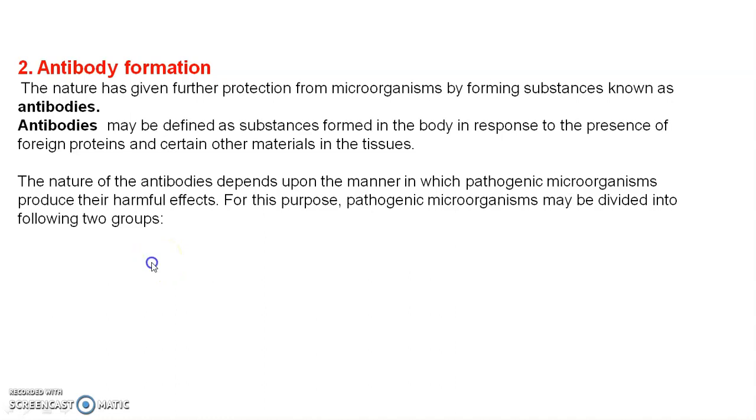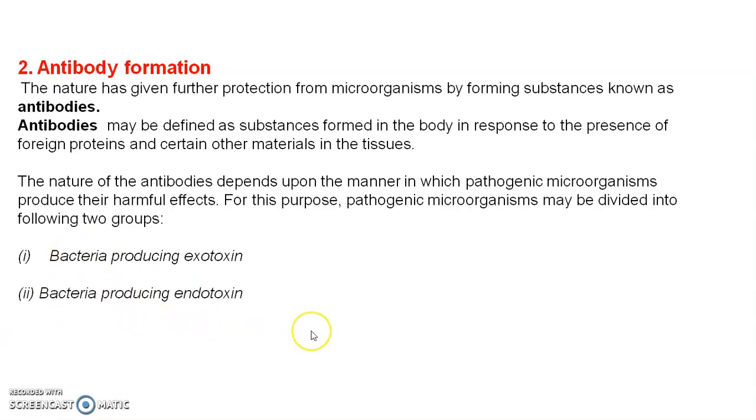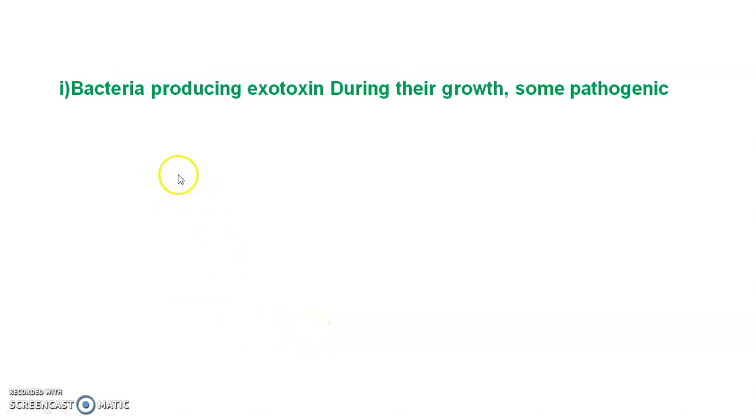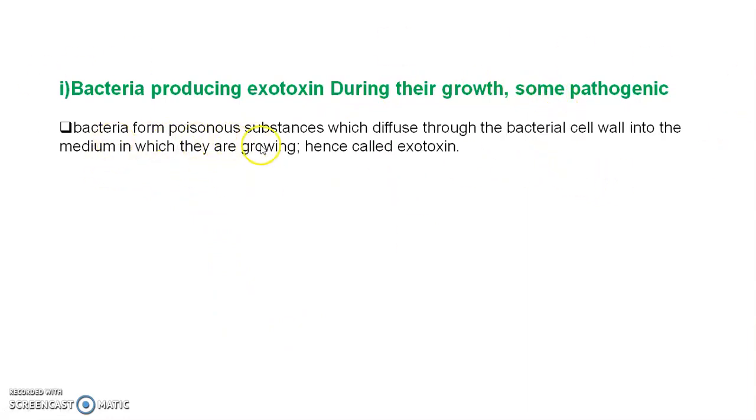What type of infection do they produce? In that way, they are divided: first, bacteria producing exotoxin, and second, bacteria producing endotoxin. Let's see first bacteria producing exotoxin. During their growth, some pathogenic bacteria form a poisonous substance which diffuses through the bacterial cell wall into the medium in which they are grown. It is called exotoxin. That means it travels from the cell through the cell wall to the outer medium.